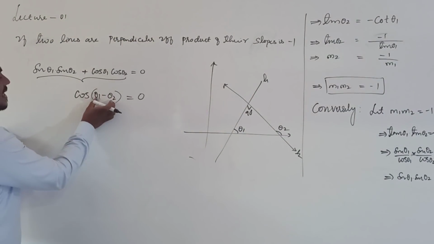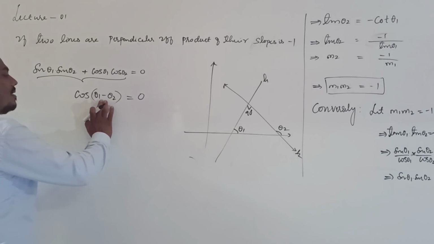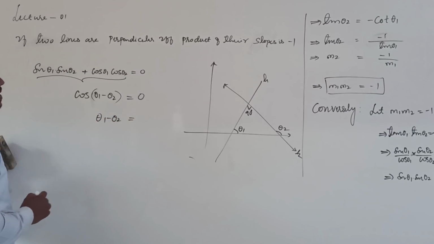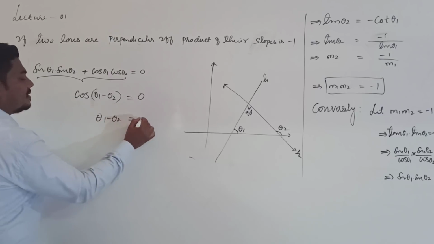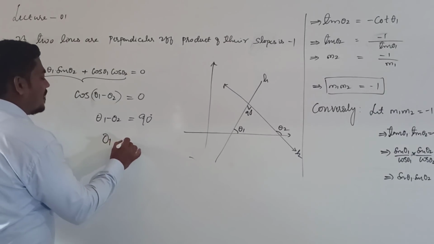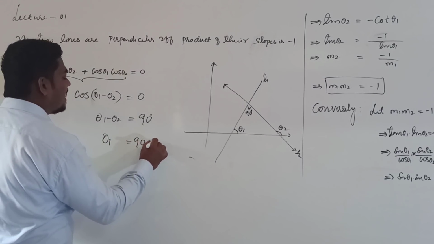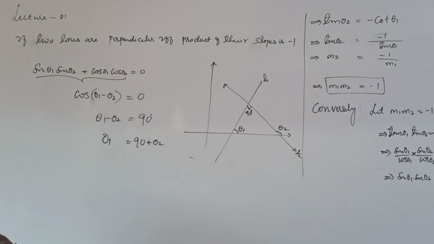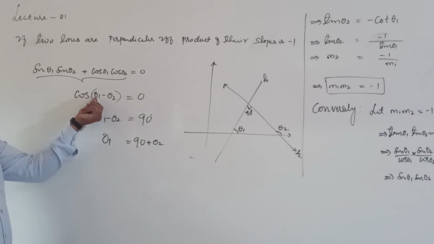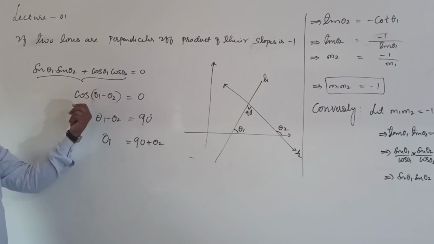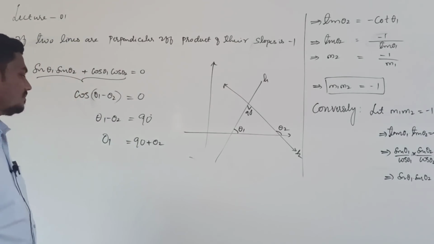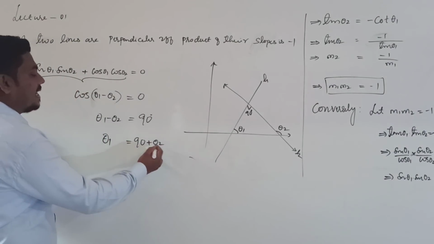Means in place of theta we have theta 1 minus theta 2. Cos theta is equal to 0 means what is the theta value? Theta is equal to theta 1 minus theta 2. In place of this, if you put 90 degrees, then only it is 0. Then theta 1 is equal to 90 plus theta 2, right? Or else you can take theta 1 minus theta 2 or theta 2 minus theta 1. It will not make any difference. Cos of a minus b is the same as cos of b minus a. Then theta 1 is equal to 90 plus theta 2.